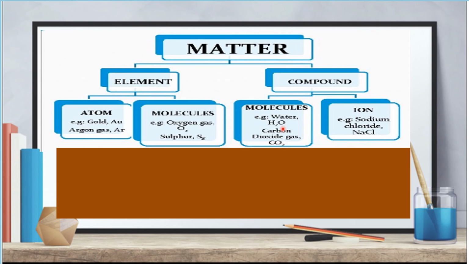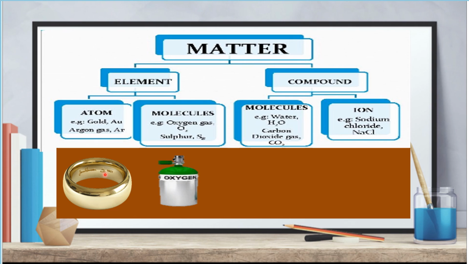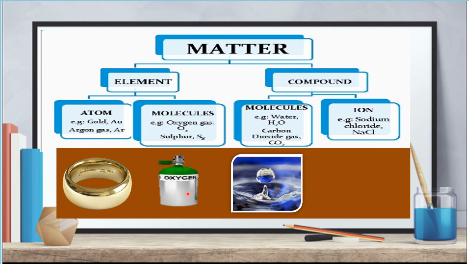Molecules of a compound form if the elements combined are both non-metals. For example, water, where hydrogen is chemically combined with oxygen. Next, ions, if a compound is combined from a metal and a non-metal, for example, sodium chloride. So pure gold is an element. Oxygen gas is an example of a molecule, or O2.